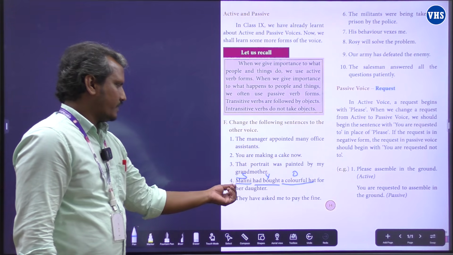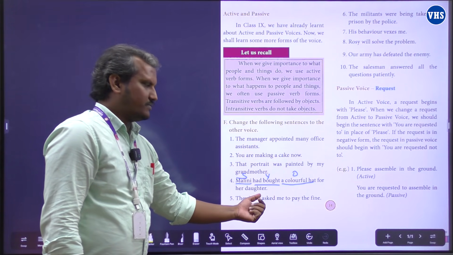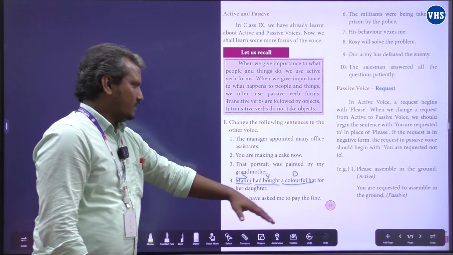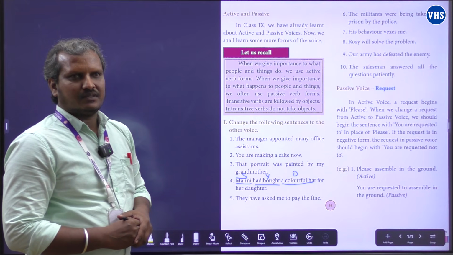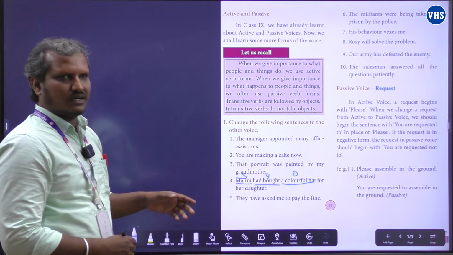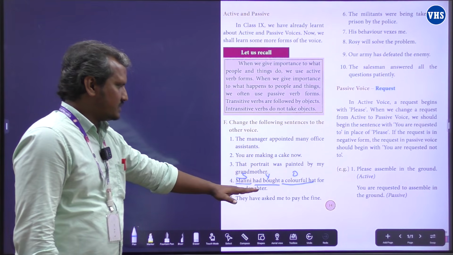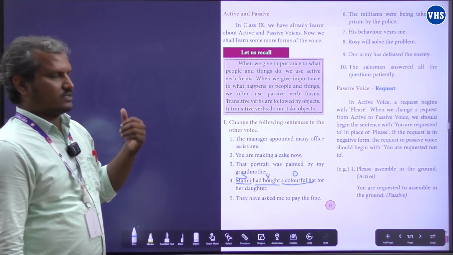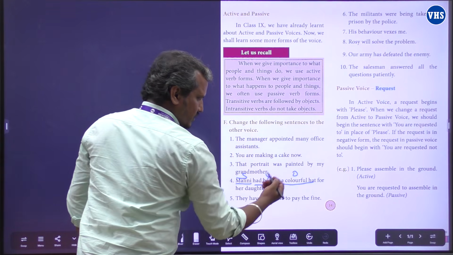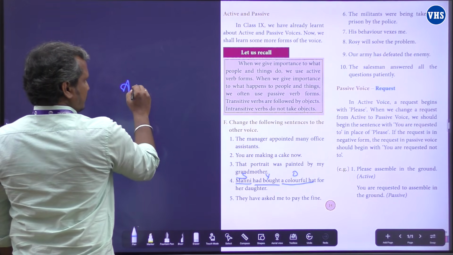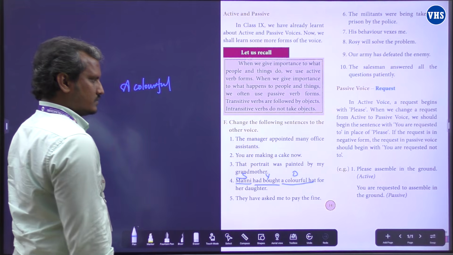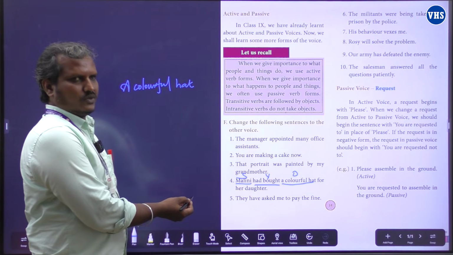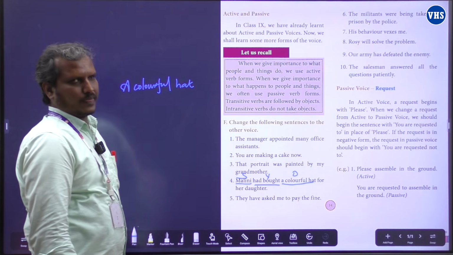Look at this sentence carefully. Malini is a subject, had bought is a verb, a colorful hat is an object. We don't have any be form verb plus V3 combinations here. So this is not a passive voice. Definitely it's an active voice. Now we are going to change this into passive voice. Okay. We'll take this one object, a colorful hat. Right? We got the subject, a colorful hat.